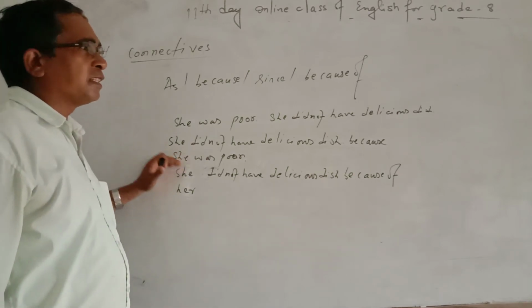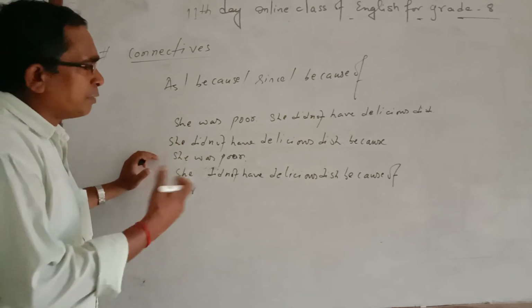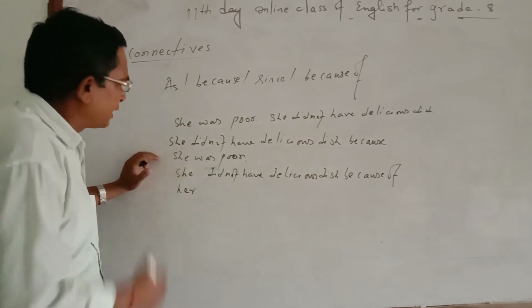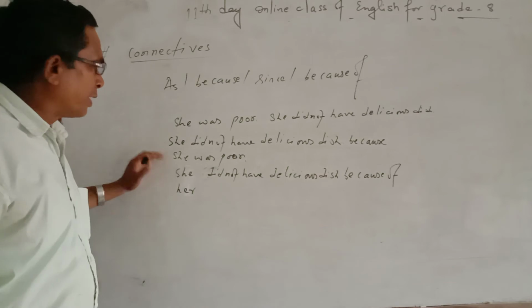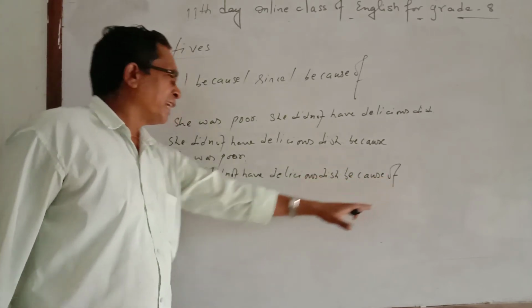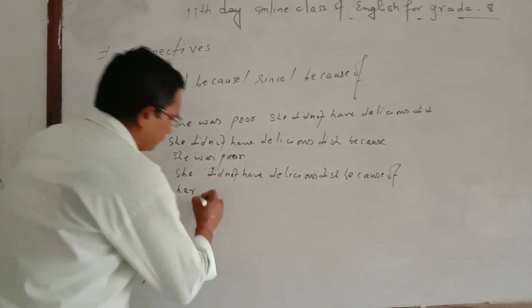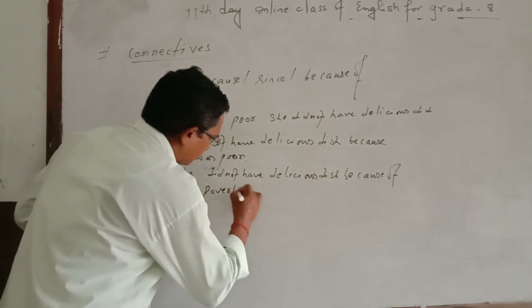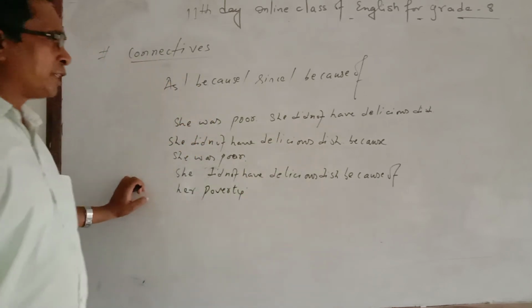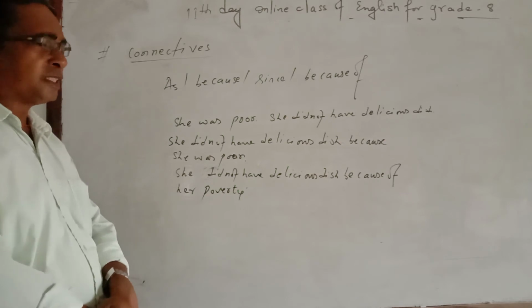First of all, you decide the right pronoun of the given subject, and then convert that pronoun into possessive case. But here in this question, she did not have delicious dish because of, and after that the possessive of she is her, and the noun of poor is poverty. In this way, the answer will be: She did not have delicious dish because of her poverty.